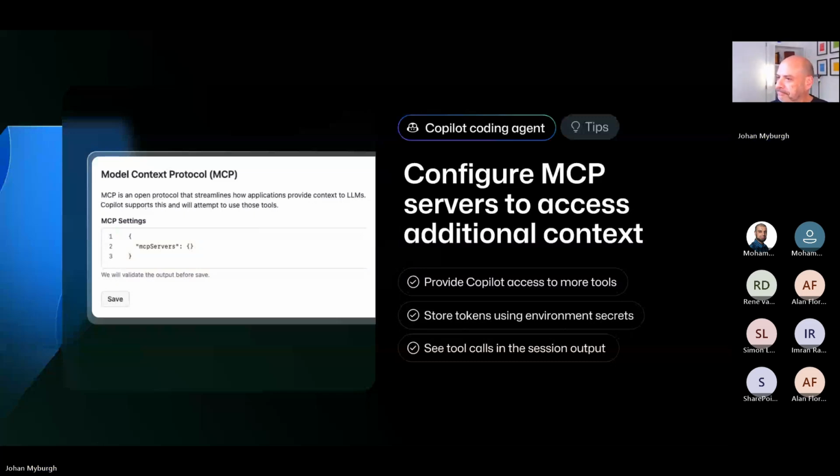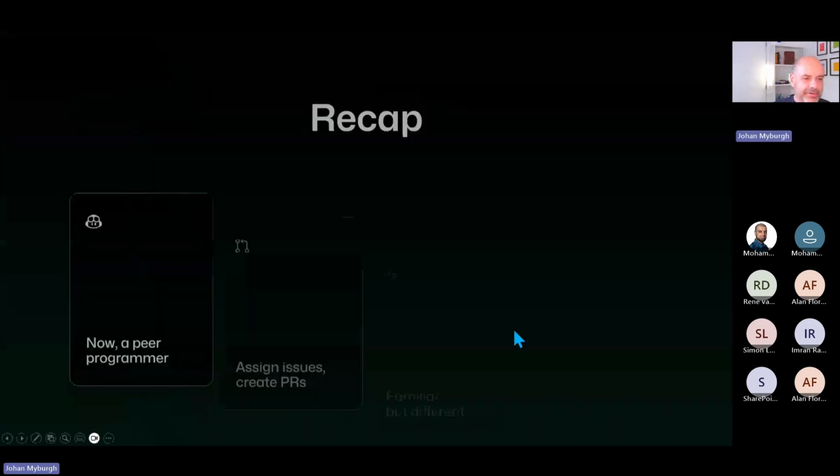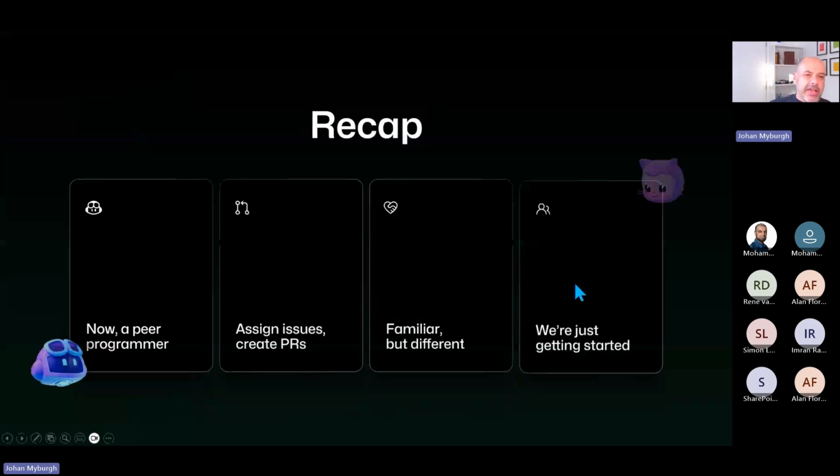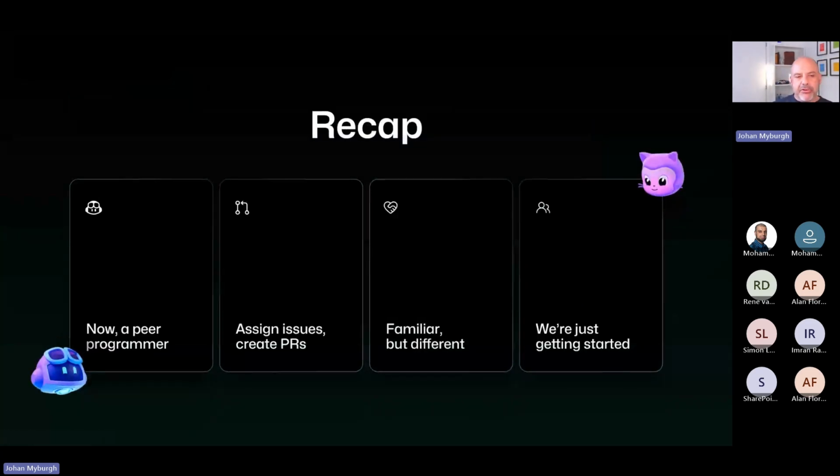So just a quick recap. Peer programmer, not just a pair programmer, a peer programmer now, right? Assigning issues, create pull requests. So really just assign the issues. It is a little bit familiar to what we might have seen in the past, but it is also slightly different, in that now it can also go and do work without you having to watch it.